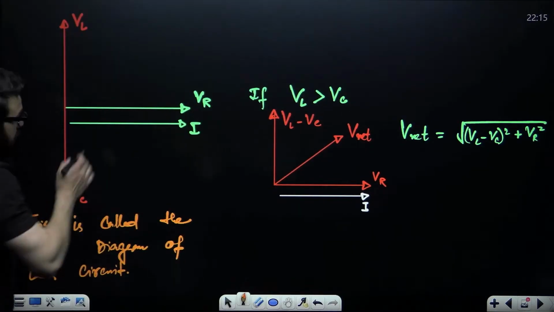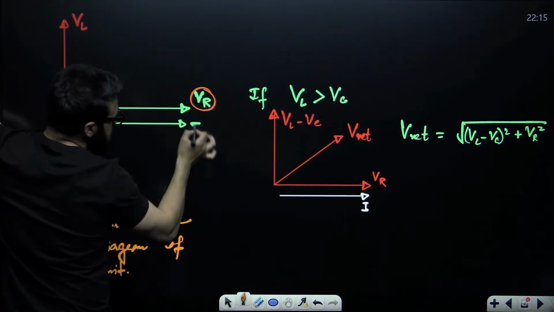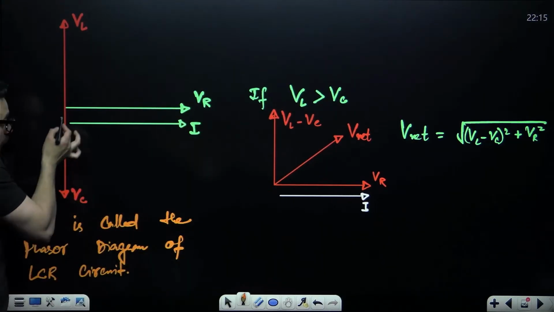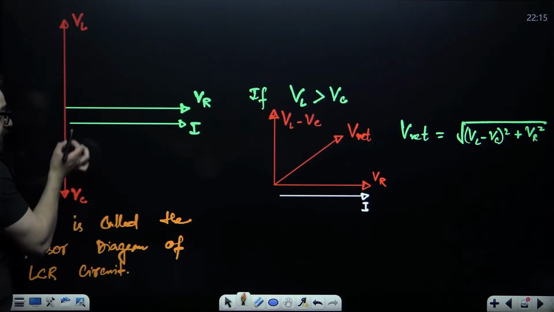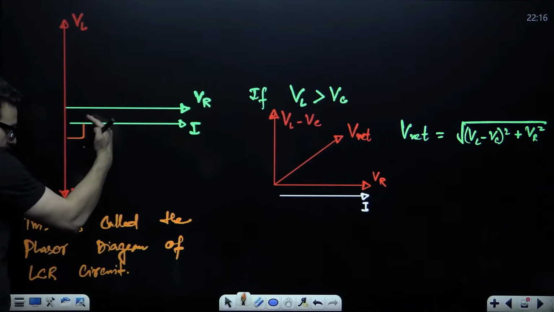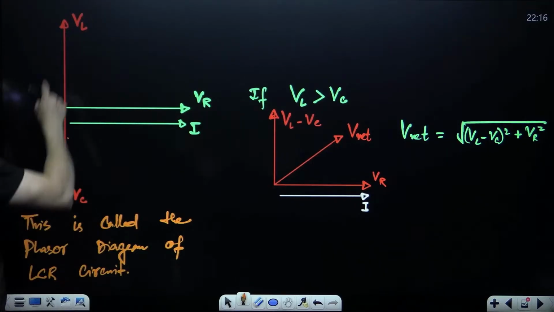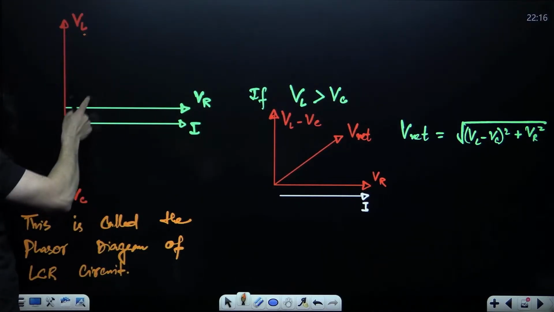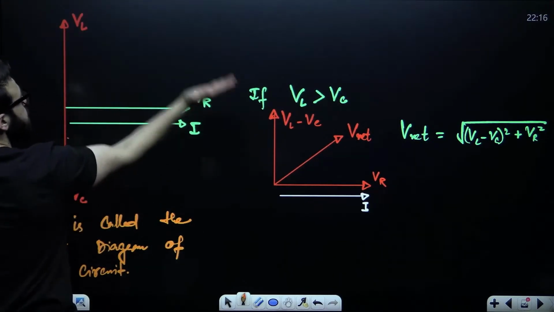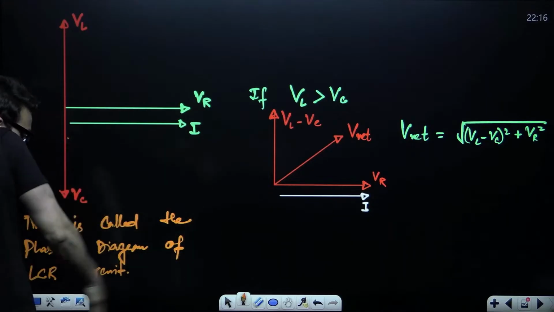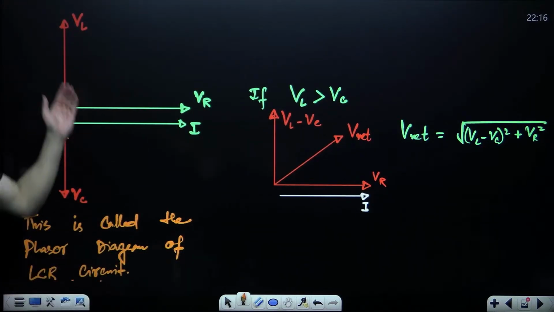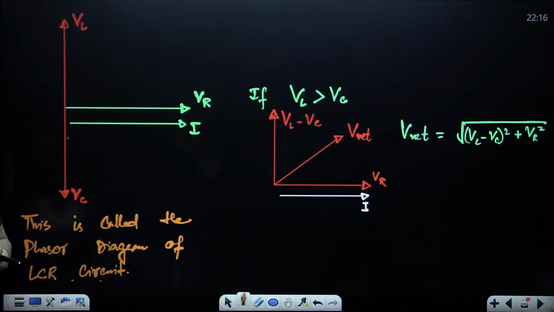Now see, we say voltage in case of resistance and current are in the same phase. Voltage in case of capacitor lags current by how much? We say pi by 2. It is behind current by pi by 2. Voltage in case of inductor leads current by pi by 2. Here it is leading. Lead means anti-clockwise, lag means clockwise. So this is called the phasor diagram of LCR circuit.